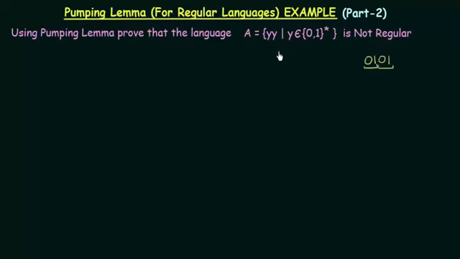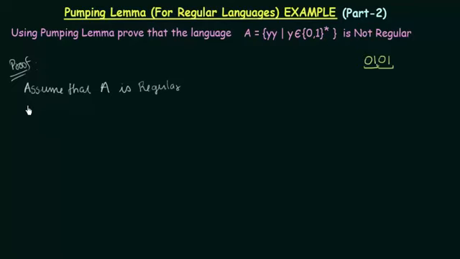Now that is the theoretical knowledge that we have, but we need to prove it using pumping lemma. Okay, so let's see how we can do it. For the proof, we will first assume that A is regular. This is how we do it: we first assume that it is regular, and from the steps that we follow, we will arrive at a conclusion that contradicts our assumption, and from the contradiction we will prove that it is not regular. So first we assume that A is regular.